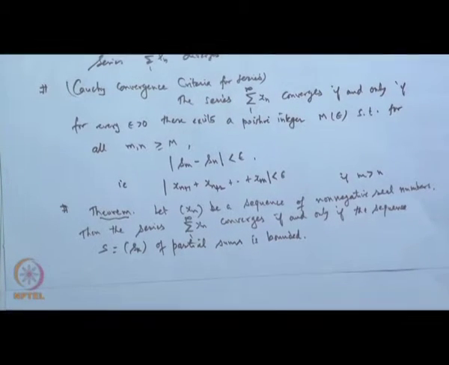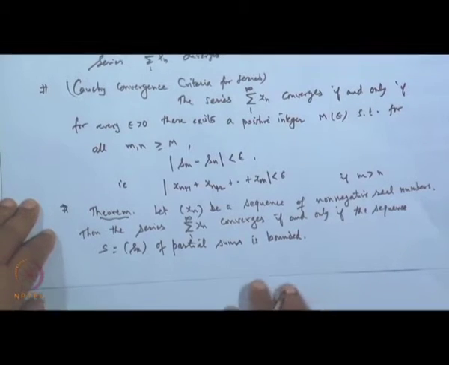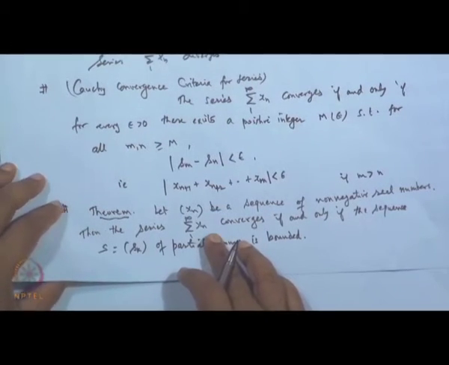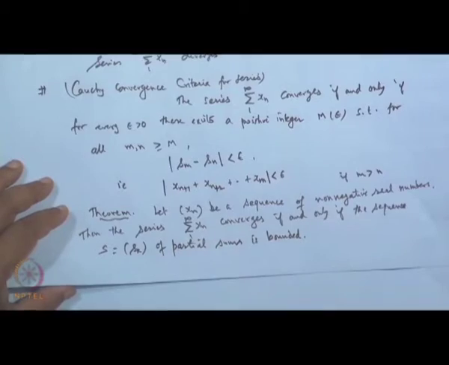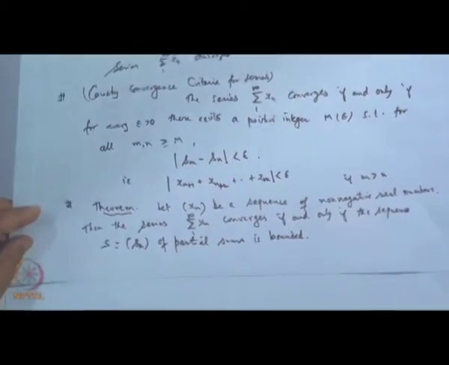And in fact, when it is bounded, the limit of S_n will come out to the sum of this series. So, let us see the proof of it.